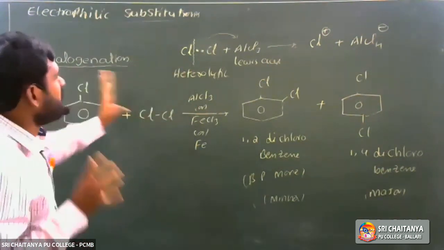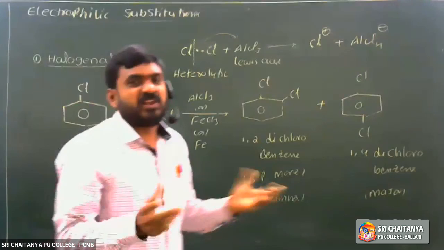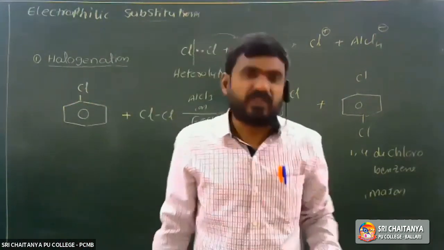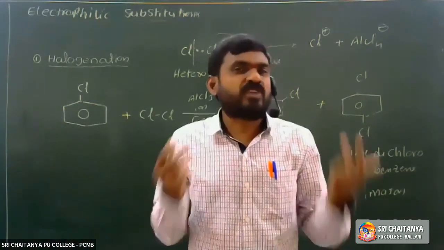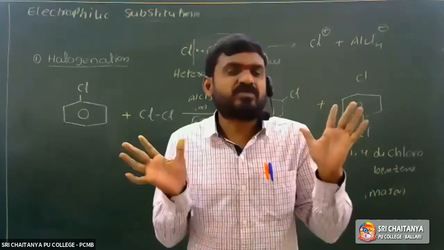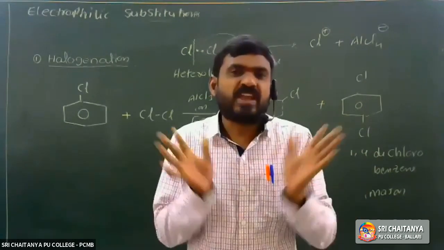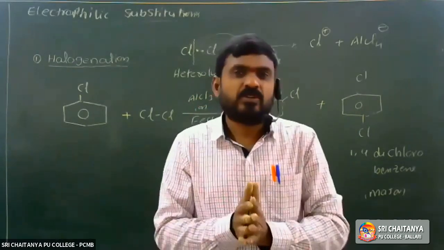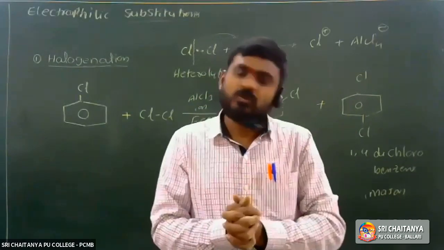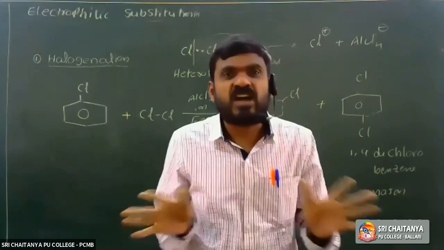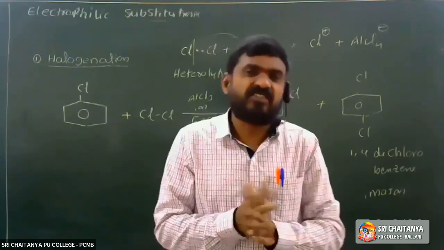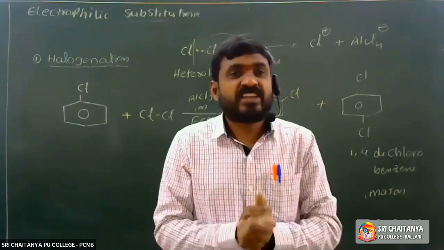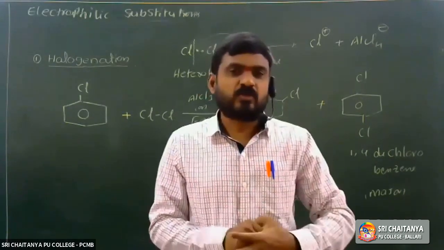So it is the first property. The remaining three properties are nitration, sulfonation, Friedel-Crafts alkylation and Friedel-Crafts acylation. These are four reactions, and then the uses of haloarenes. It is the last topic. By this time tomorrow we will conclude haloarenes, and in the next week we are going to start the next chapter, alcohols. Okay, thank you.